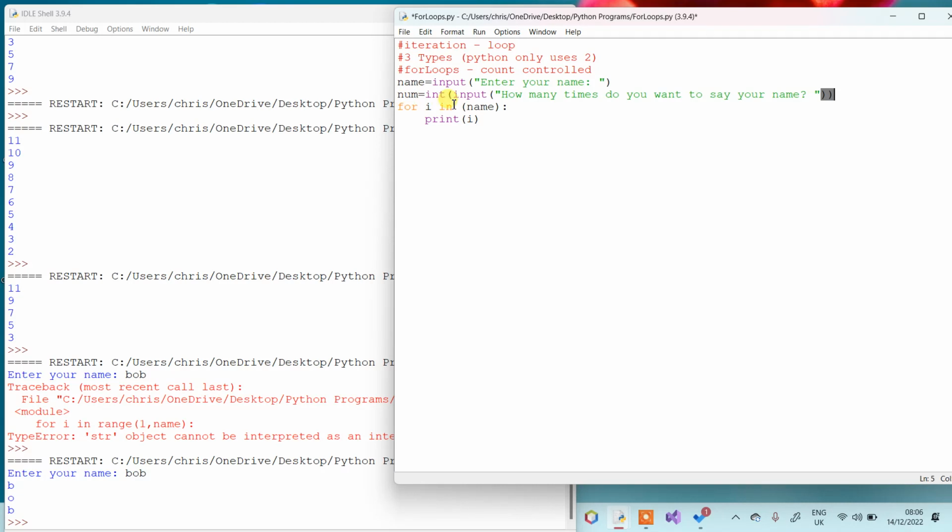And then in here I'm going to say for I in, and then we're going to go back to the range again. I can use range this time because this is an integer, and we'll put for I in range num, and then we'll print I. Well, we're not going to print I here, we're going to print name. So this time it's going to repeat how many times I say when it asks me how many times I want to say my name, and instead of printing out the I, I'm going to print out my whole name.